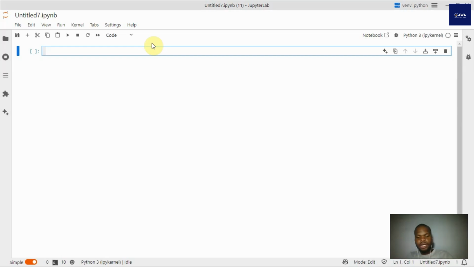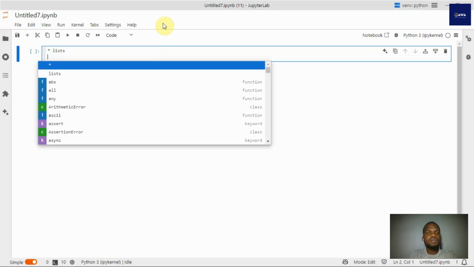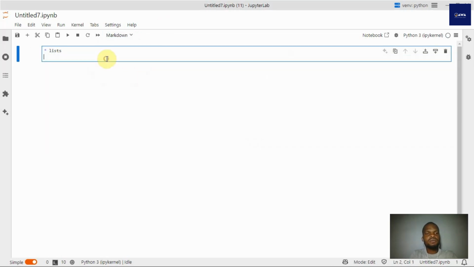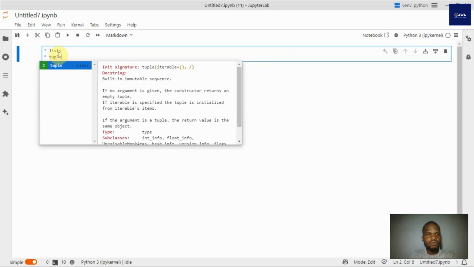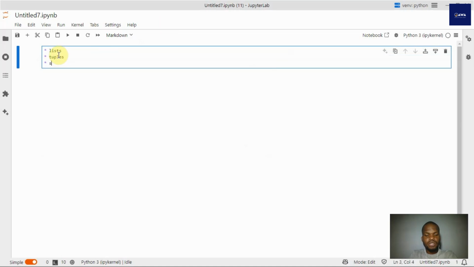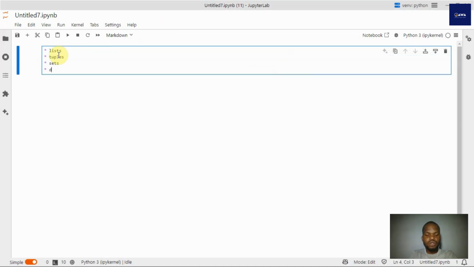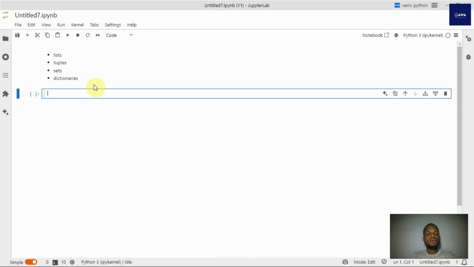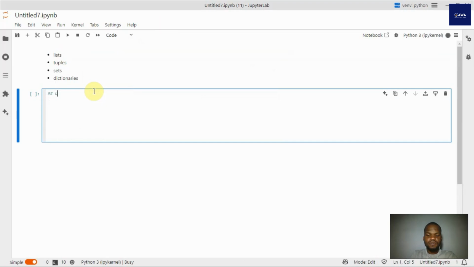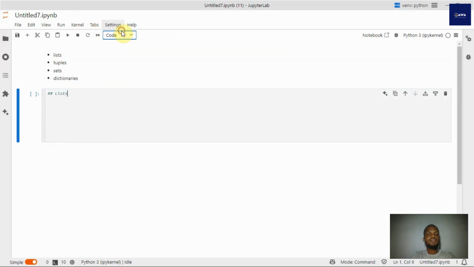We are going to look at lists, we are going to look at tuples, we're going to look at sets, we're going to look at dictionaries. So first off, let's have lists.